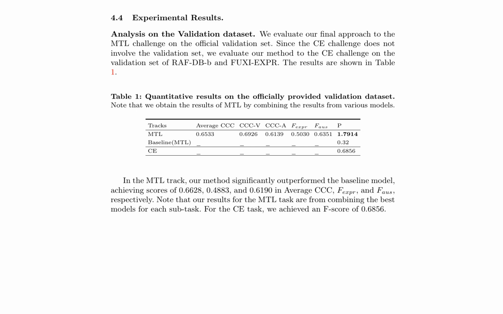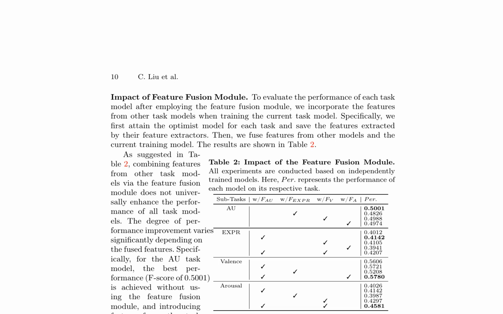The authors implement their approach using a progressive learning strategy, where all training images are resized to 224 × 224 pixels. The model is trained on 8 NVIDIA A30 GPUs with a batch size of 4096. Experimental results on the validation dataset show that the proposed approach significantly outperforms the baseline model in the MTL track, achieving scores of 0.6533, 0.5030, and 0.6351 for average CCC, F_EXPR, and F_AU, respectively. For the CE task, the authors achieve an F1 score of 0.6856.